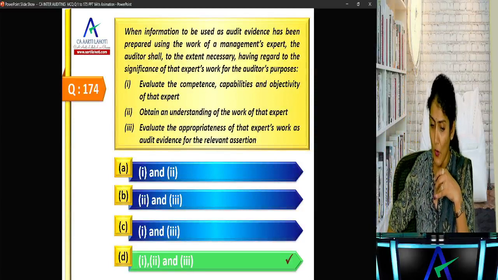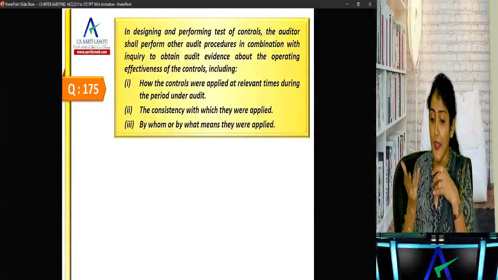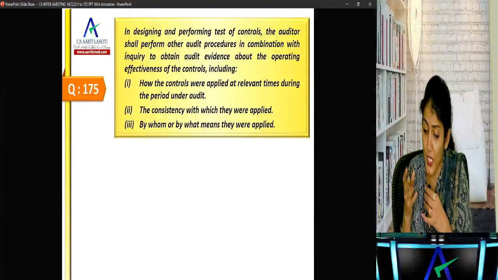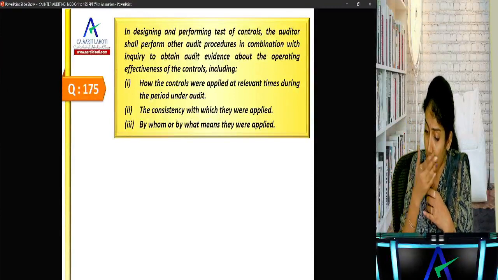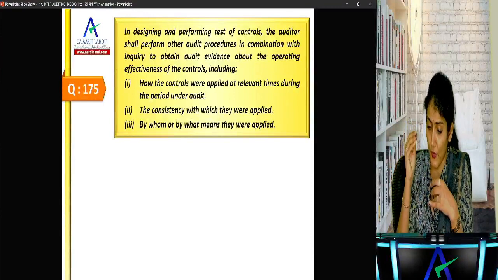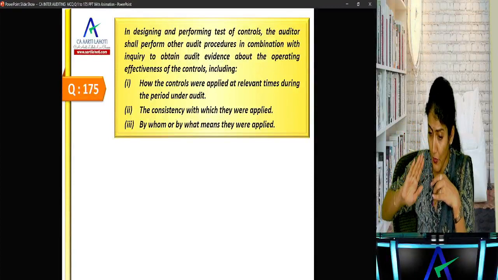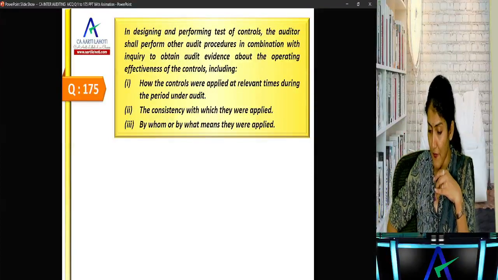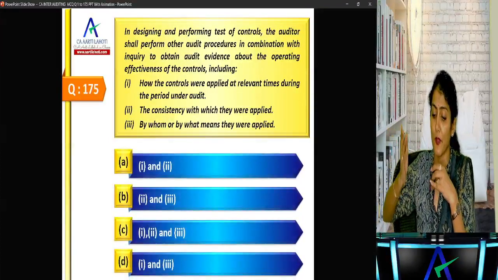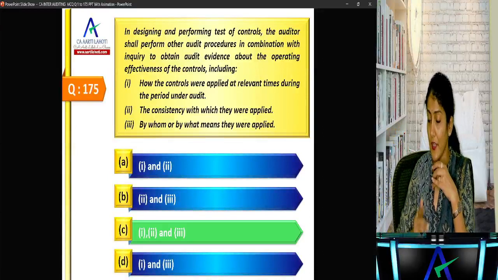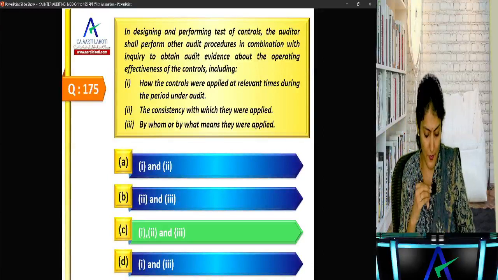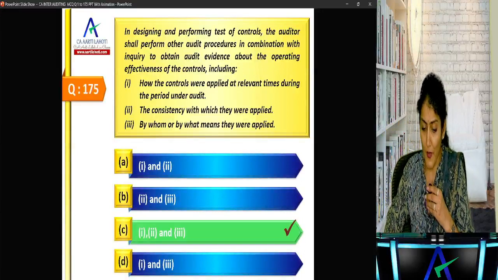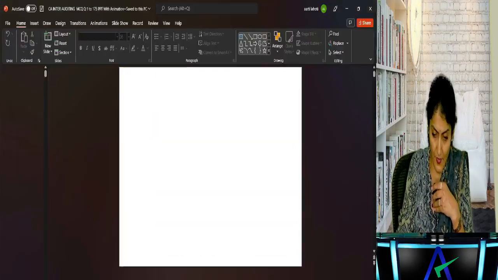So 1, 2 and 3, because I'll check the competence, capability and objectivity of the expert, understand the work, and also evaluate the expert's work. And in designing and performing tests of controls, the auditor shall perform other audit procedures in combination with inquiry to obtain evidence about the operating effectiveness of controls, how the controls were applied, the consistency with which they were applied, and by whom and by what means they were applied. So again it would be all of the above, right? Is it clear to everyone?